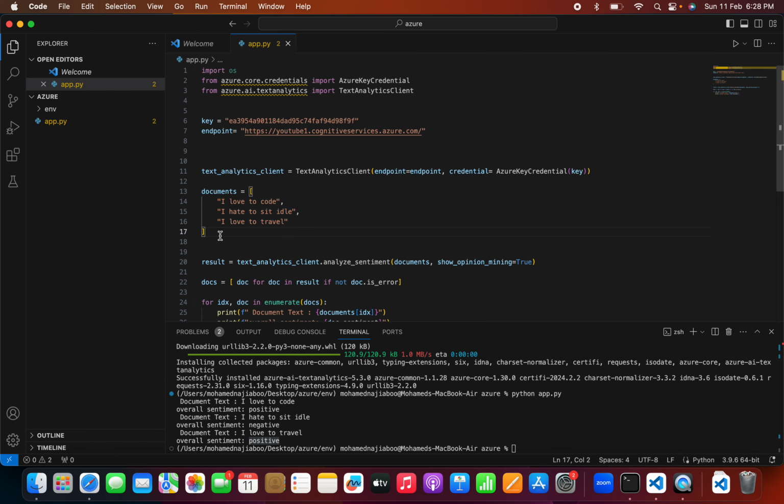So in a real scenario, we may be getting maybe a CSV file, maybe a PDF file, all those things. So in that case, we have to extract the data, then we need to pass this to this particular service. So this can be established, or this can be run as a REST service also. Okay, so that is all about this video.